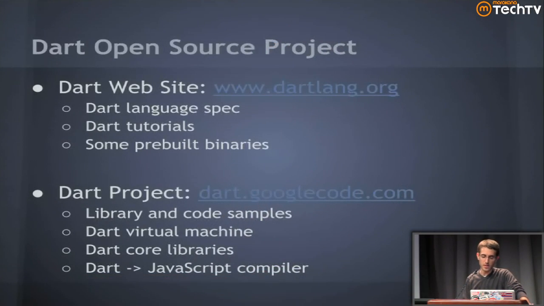So you can find everything here. dartlang.org is the main website. We have tutorials. We have getting started guides. We have guides for the editor, the language spec itself. And the nice thing about getting in on the ground floor now is the language spec is only around 80 pages, which sounds like a lot, but then you go look at other languages, and you're like, I'm never going to read this. So it's actually approachable. Not only is the language familiar, but I think you can actually work yourself through this spec. Some of it's definitely above my head, but it's nice to be able to understand the evolution. It's nice to be able to see within an afternoon what is Dart. So I encourage you to check out the website and become part of this project.